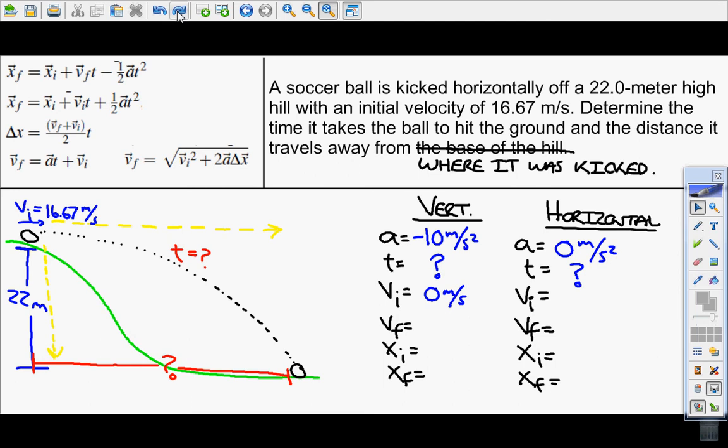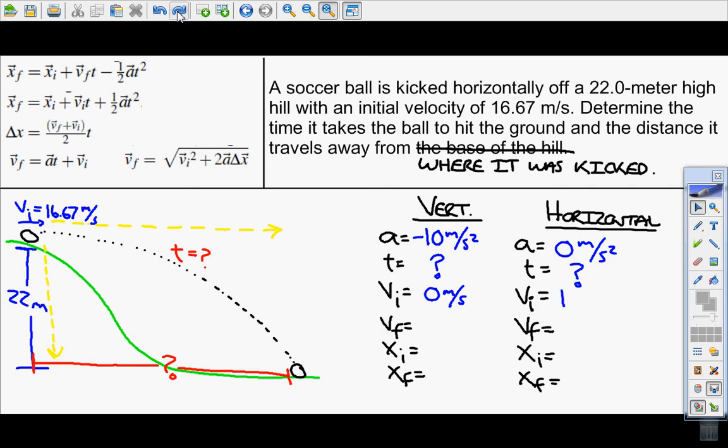Now the reasoning behind this is that you'll notice that the soccer ball is already at apogee. Apogee is a vertical word, basically. It has to do with how vertical something is. So if the soccer ball is already at apogee, then anything that's at apogee has a vertical initial velocity of 0.